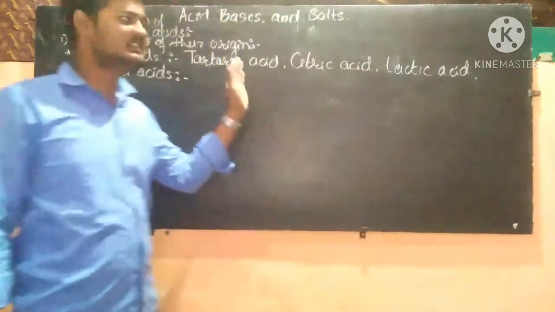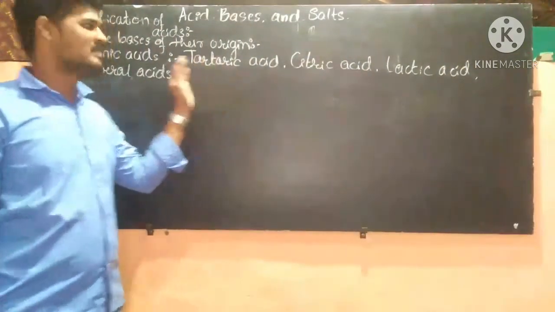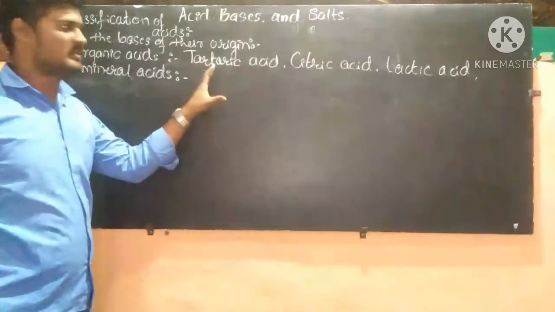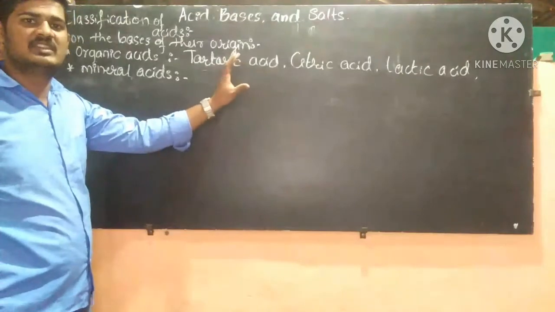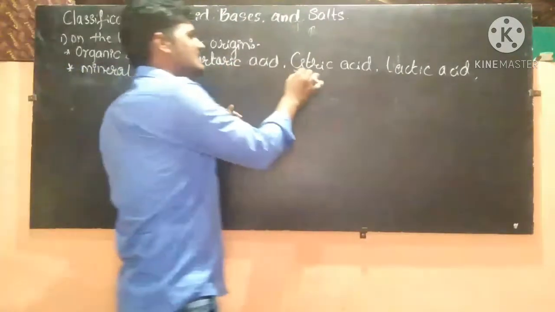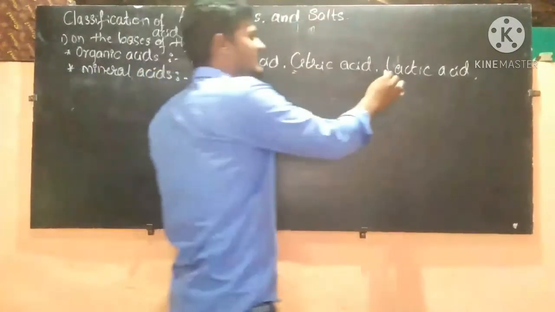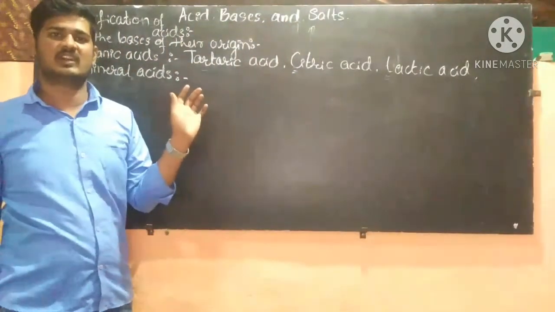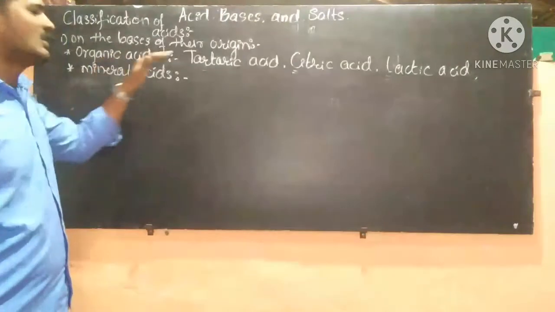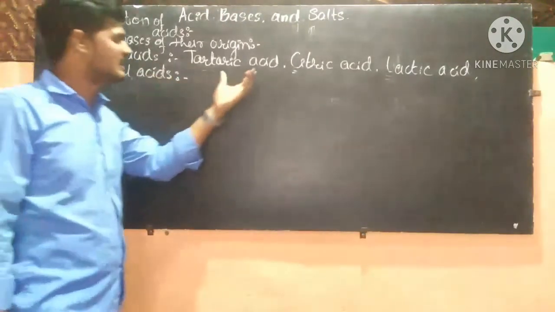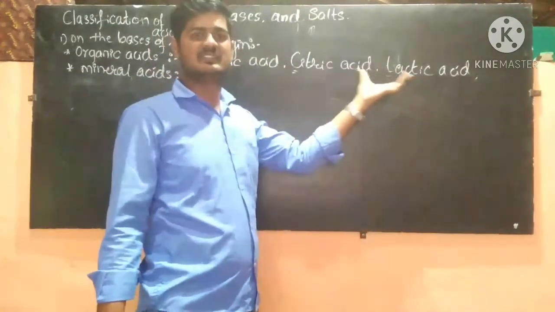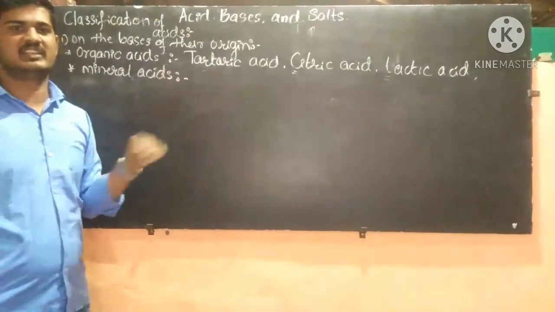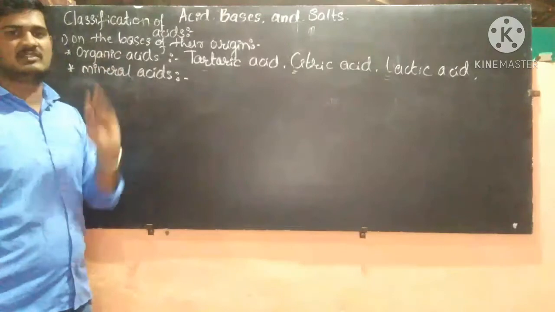See, all these acids are derived from plants and animals. Tartaric acid is present in the tamarind, from where we extract it, and citric acid is present in the lemon, and lactic acid is present in the milk that we get from the cow. These are organic acids because we get them from plants and animals, that is, living organisms.